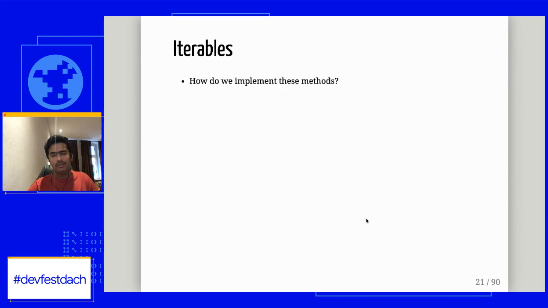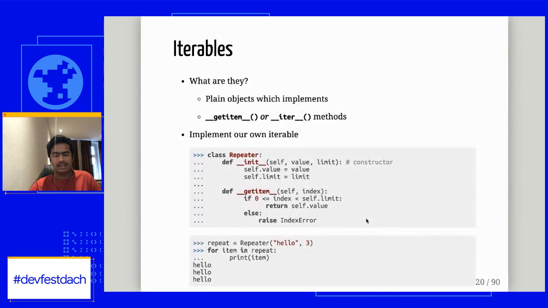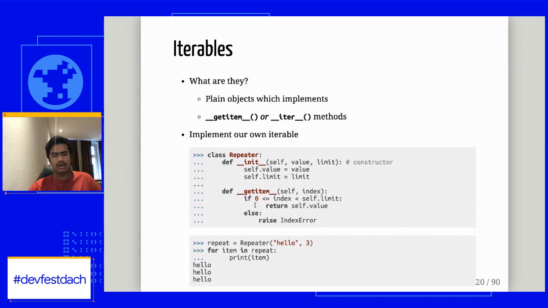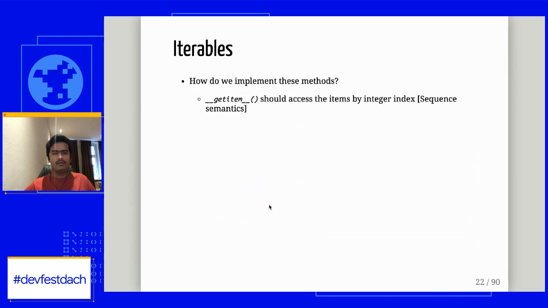Before that, how do we implement the __getitem__ or __iter__ methods? Does this code really need to be there? Not really. We can have our own implementation inside these methods, but they should follow some rules.